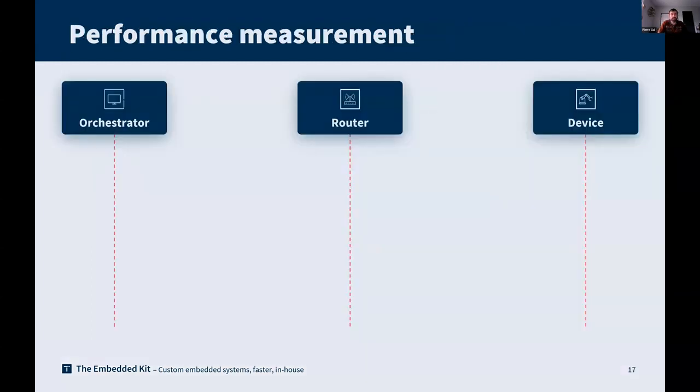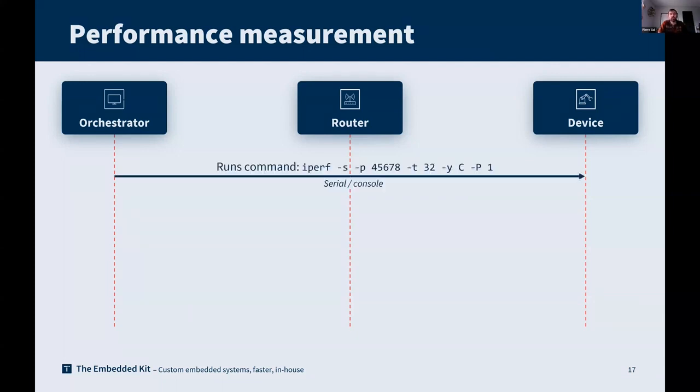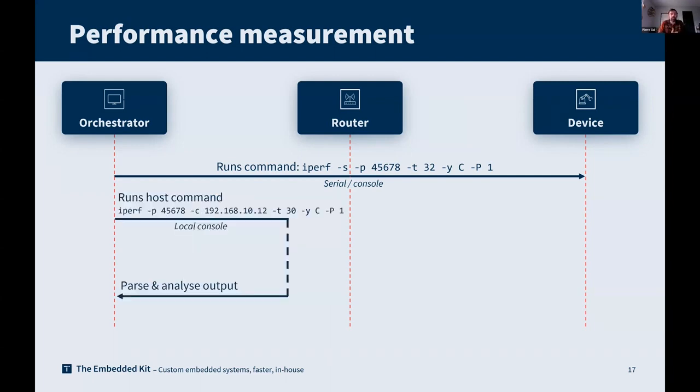I continue with another example, which will be performance measurement, because that's also often a key topic for our customers. So we imagine that our system is already connected, and the orchestrator, through the serial console, can easily start an iPerf server on the device, and then run a local command, the iPerf client, that will connect to the equipment and perform the testing. At the end, the orchestrator will parse the result of the iPerf command, which is quite easy to parse with a few lines of Python script, and you will be able to get a good idea of the performance of your current solution.